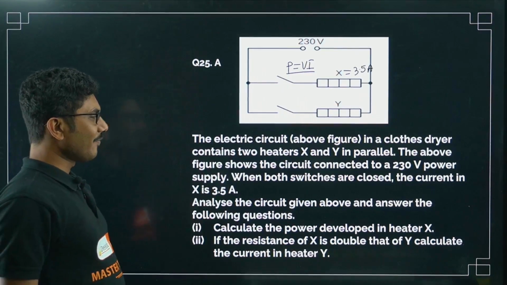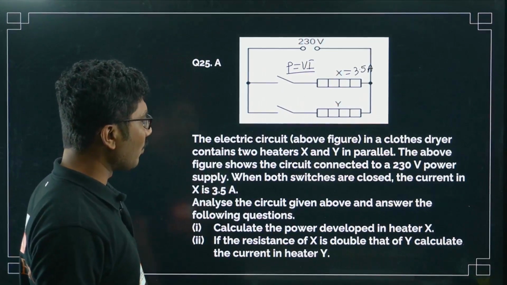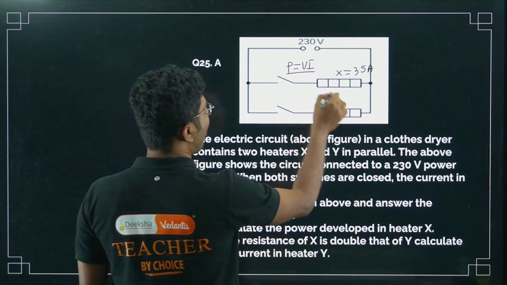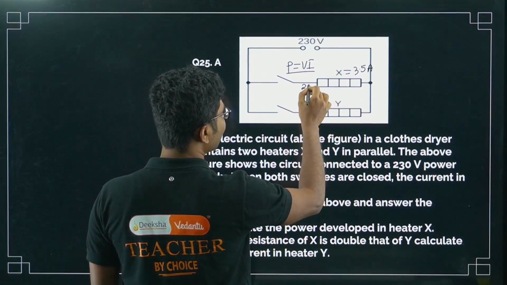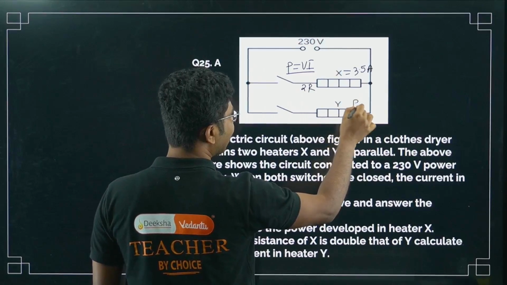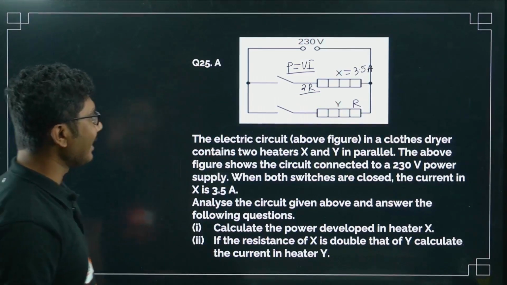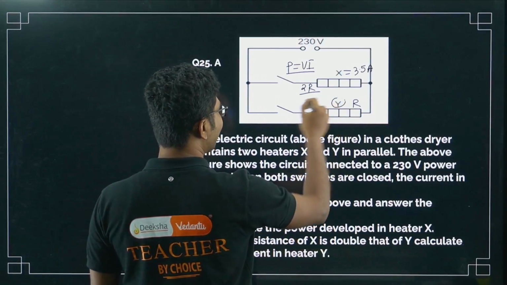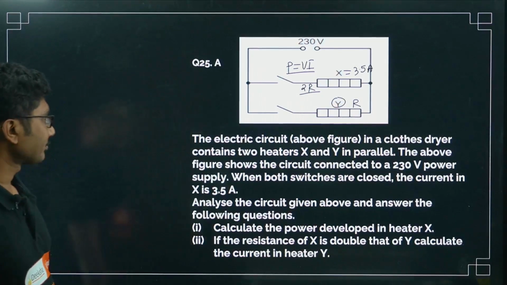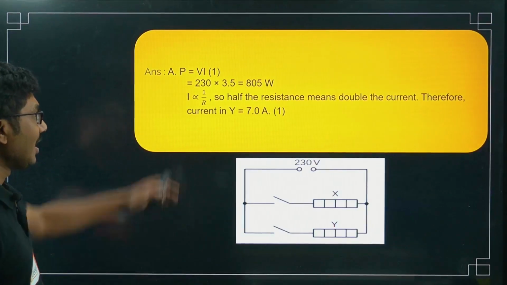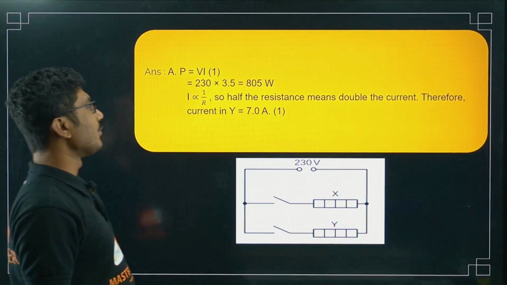If the resistance of X is double that of Y, so if the resistance of Y is R, then X is double of that, that is 2R. Calculate the current in the heater Y. So you have to calculate the current in the heater Y. Now let's see the formula. First problem is P is equal to VI.